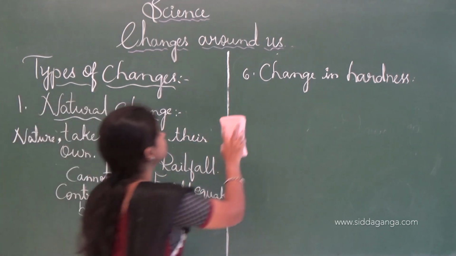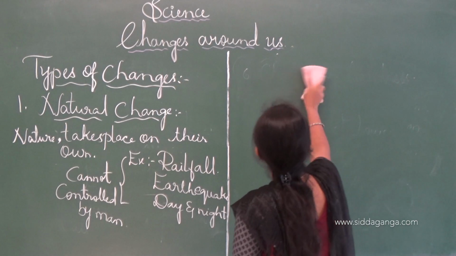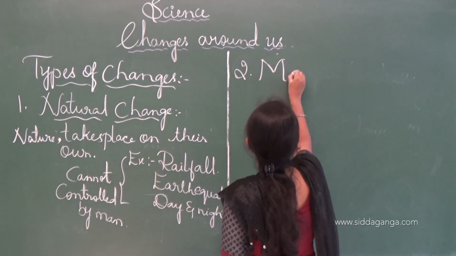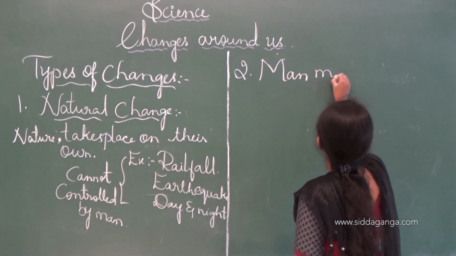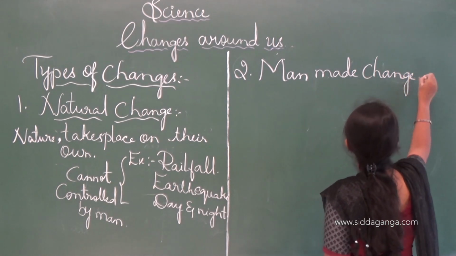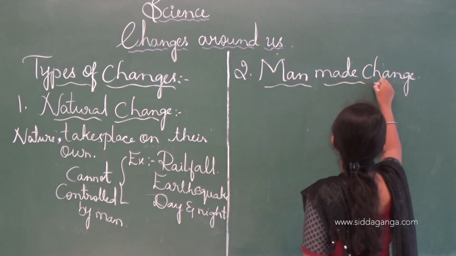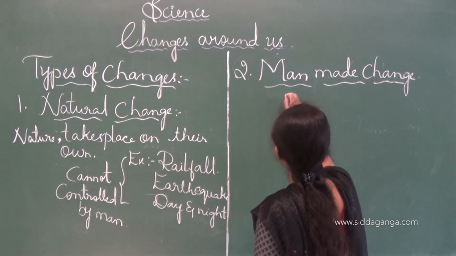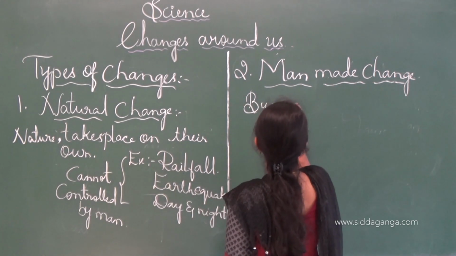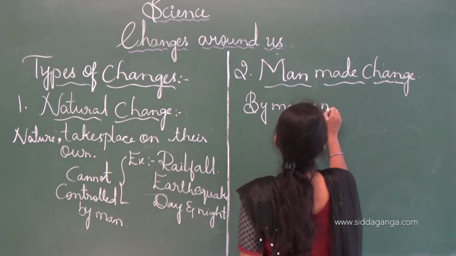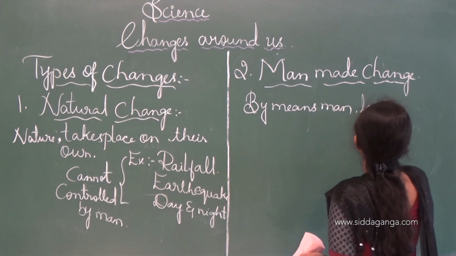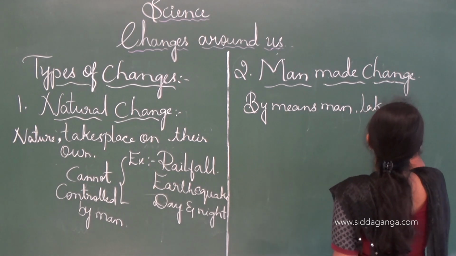Next one is man-made change. See, these are the changes that take place by means of man or the humans only.